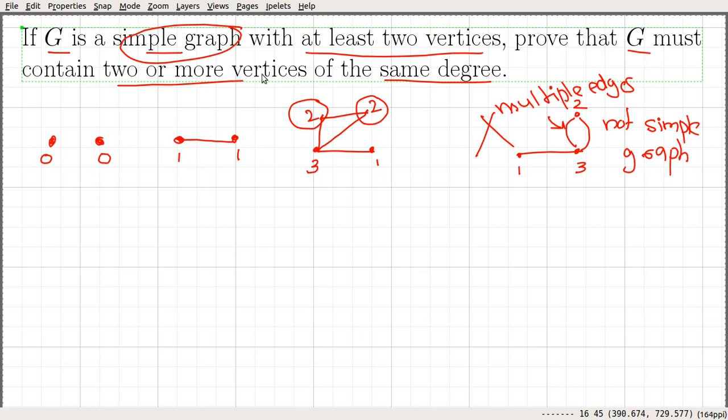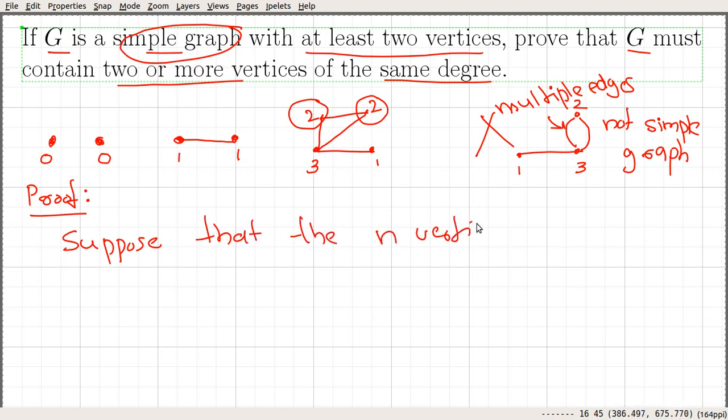But examples are not a proof of the statement, so let's look into the general proof. The proof is by contradiction. We assume that all the vertices have different degrees and arrive at a contradiction. Let's see how that can be done. Suppose that the n vertices all have different degrees.